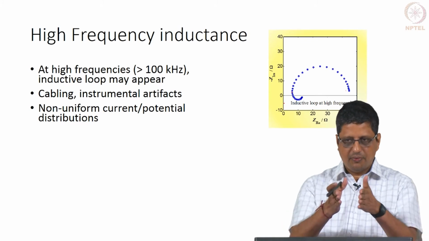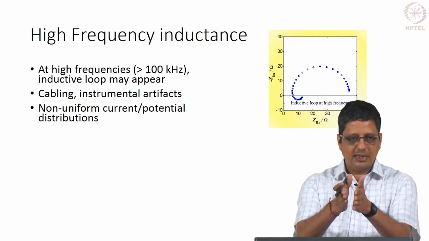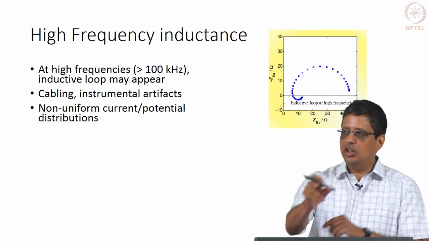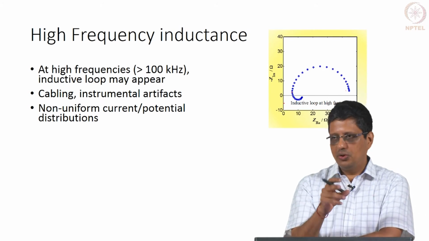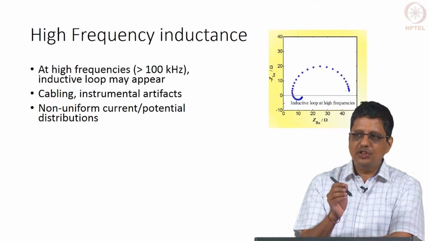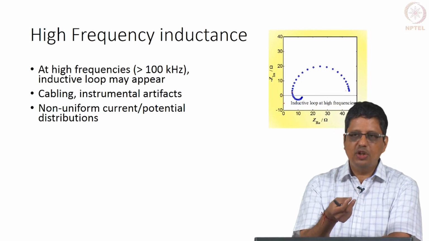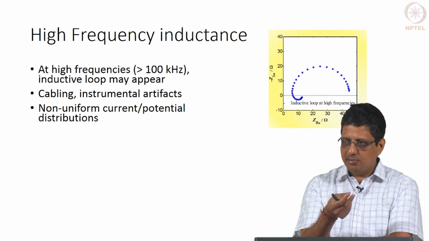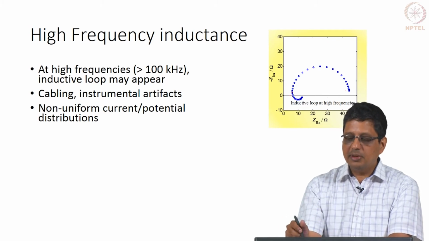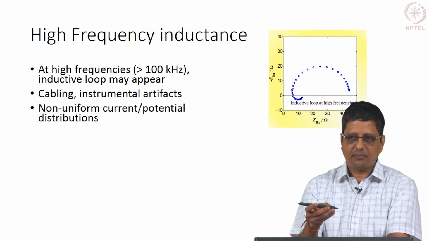An artifact may come because 2 cables are having an inductance, it does not know it is not coming from the cell. So you want to have short cables. Sometimes even the electronics in the instruments can give you an artifact, that means it is not having an inductance, but it gives you a measurement as if it is coming from an inductance.